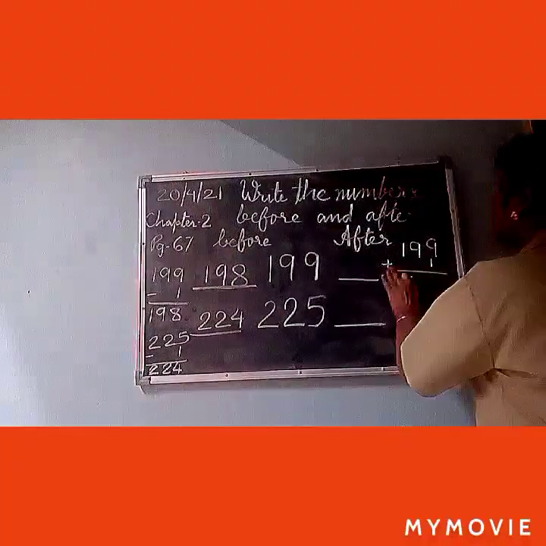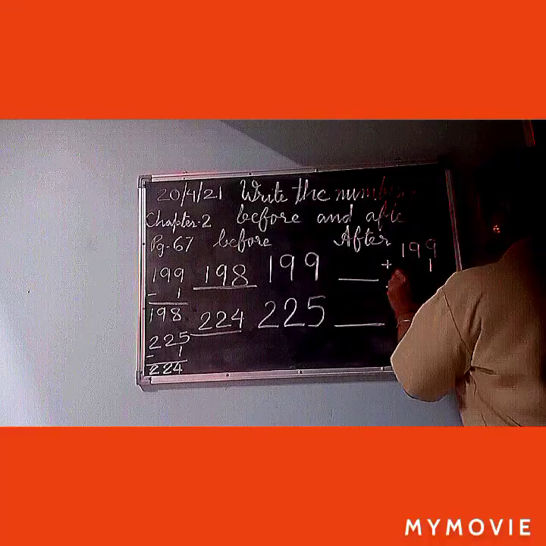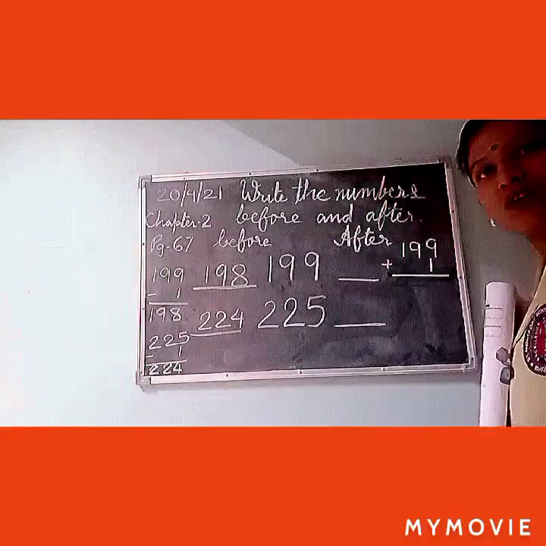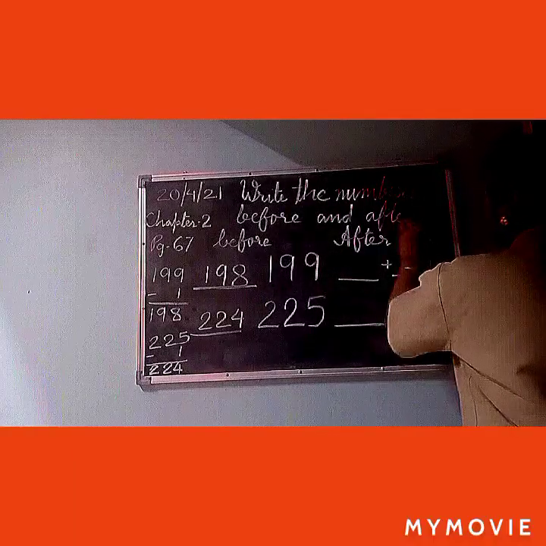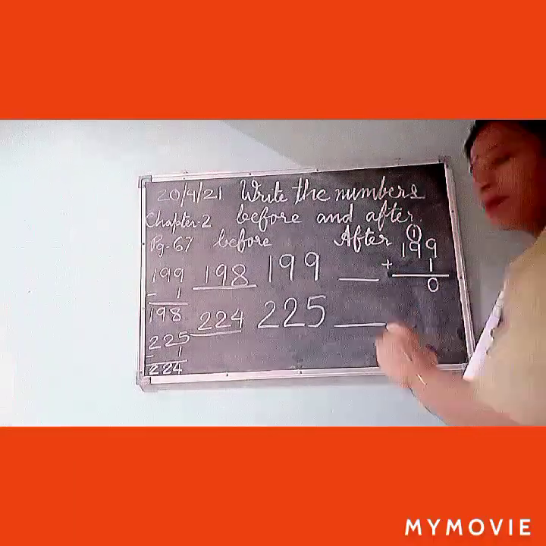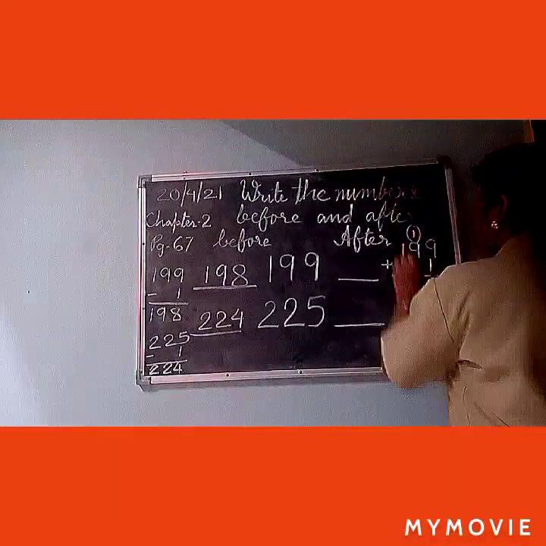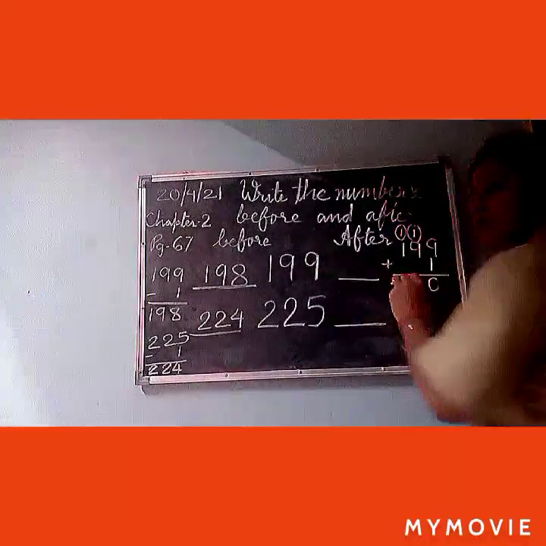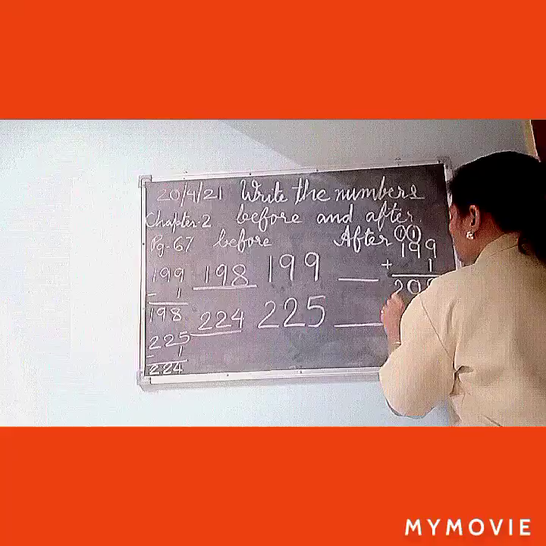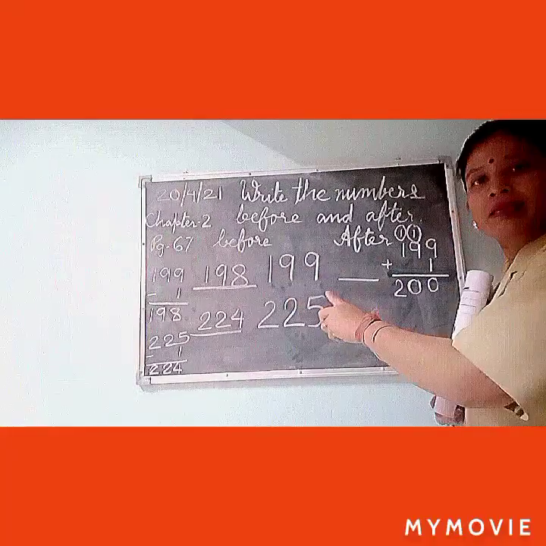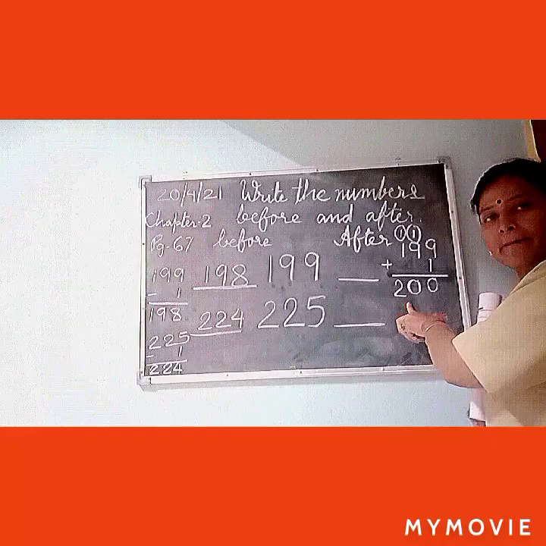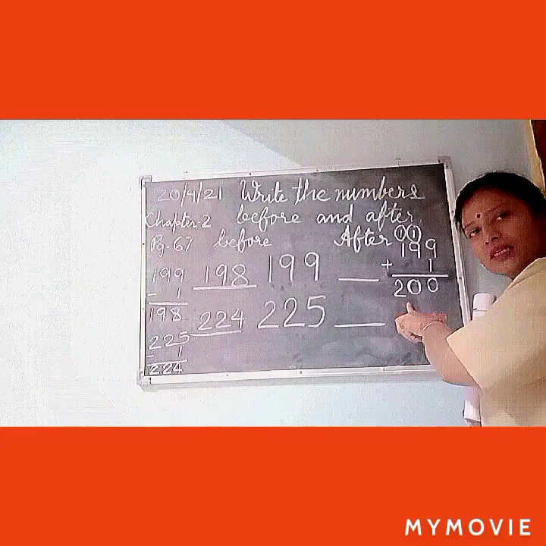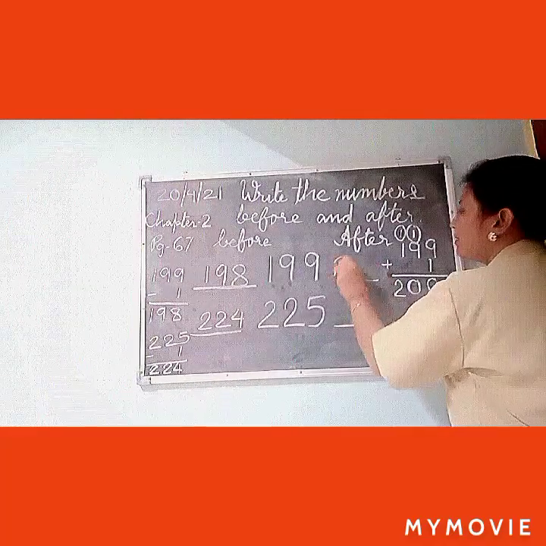199 plus 1. So, 9 plus 1 will be 10, so 1 will be carried. Here also 9 plus 1 will be 10, so 1 will be carried and 1 plus 1 will be 2. So, 199. After 199, which number will come? Yes, after 199, 200 will come.